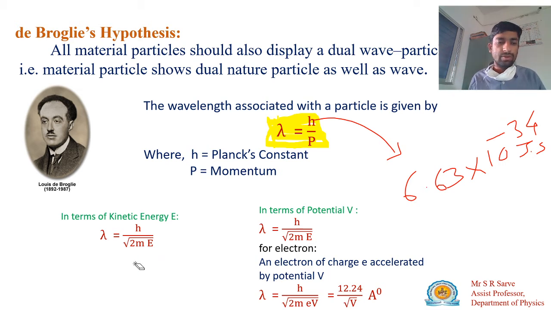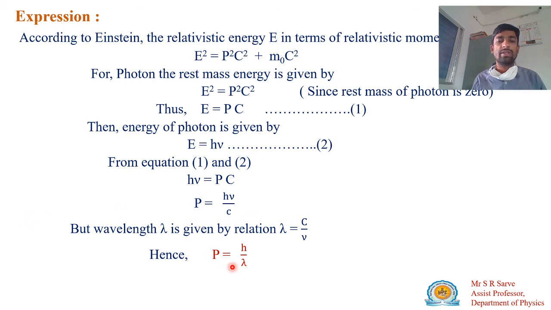Now in the next slide we are going to learn how the expression for momentum p equals h divided by lambda, or lambda equals h divided by p, is obtained. How is this relation obtained?